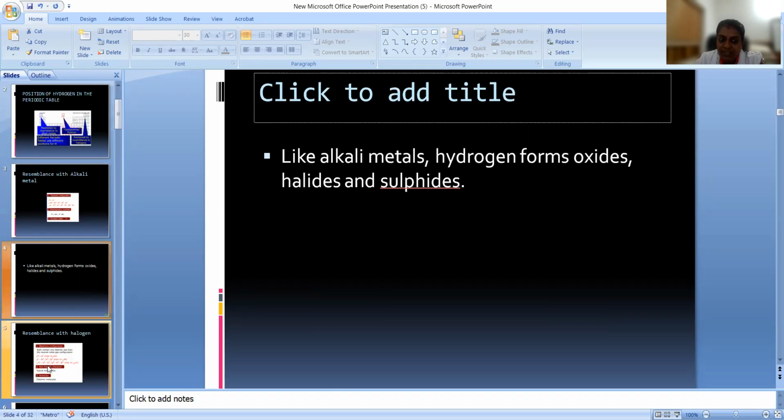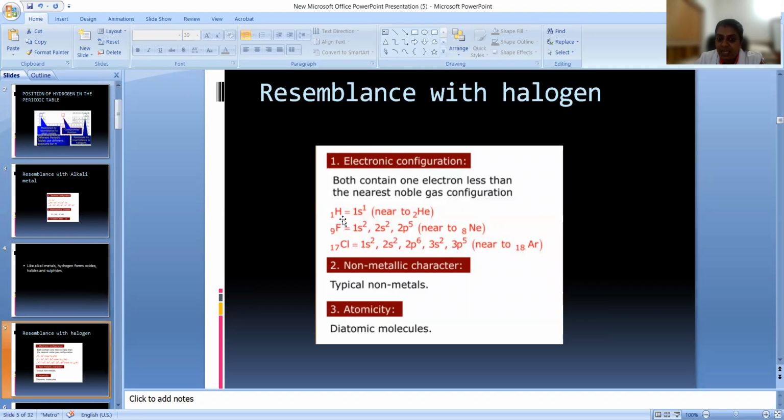Now, let us see what is the resemblance with the halogens. If you see the electronic configuration, 1s1 is the electronic configuration of hydrogen, which is near to the noble gas, right? If it adds one electron, it will get the noble gas configuration of helium. Same as fluorine, chlorine, and all the halogens, when they accept one electron they get the noble gas configuration.